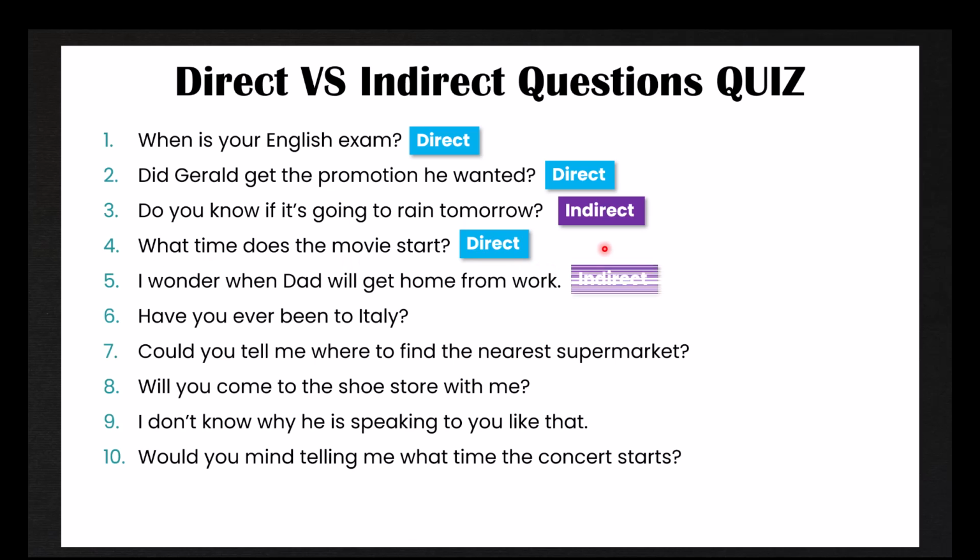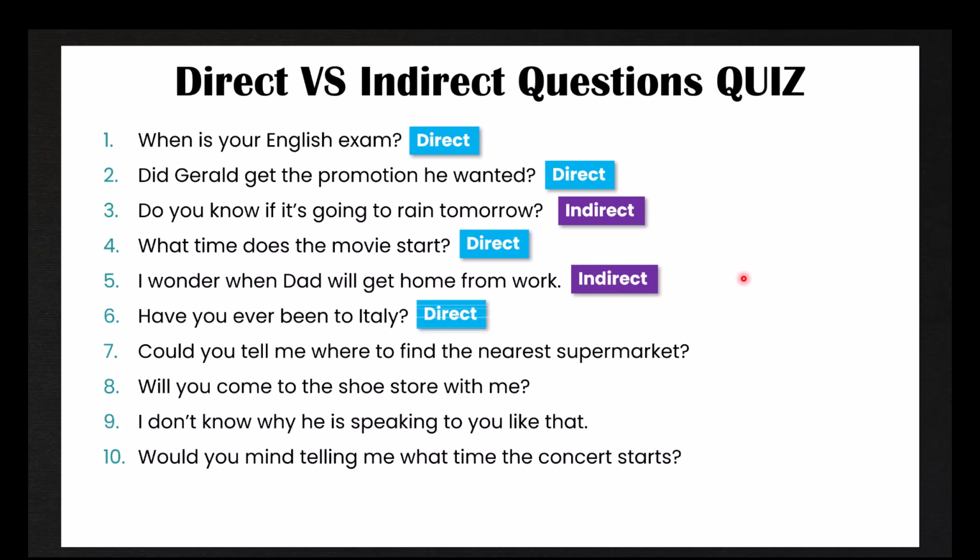Number 5 is an indirect question. I wonder when Dad will get home from work. And you can see it ends with a period because it's a statement. I'm not asking, when will Dad get home from work? I'm stating that I'm curious about it. I wonder when Dad will get home from work.